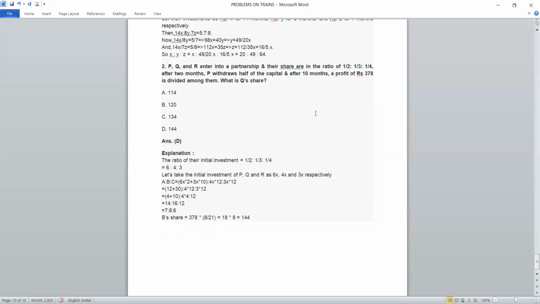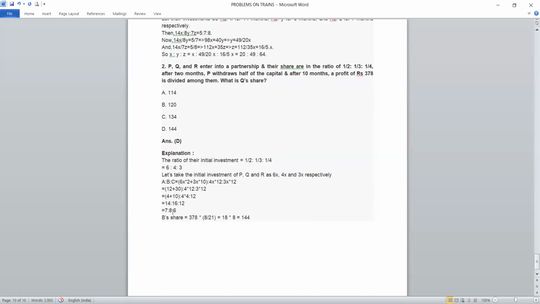To get their profit ratios, we need to multiply their amount by time. So 6x is given 2 months, means P has been in the business for 2 months, Q for 10 months, and R for 12 months. So we are multiplying 6x with 2, 4x with 10, and 3x with 12.